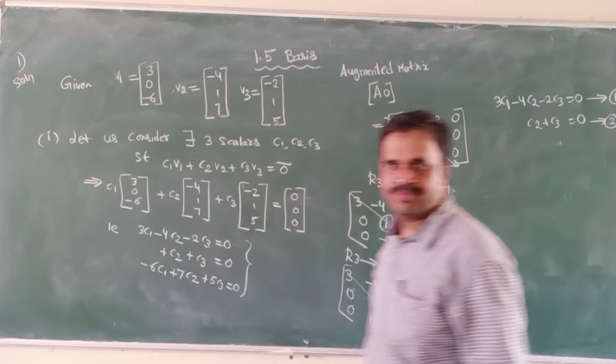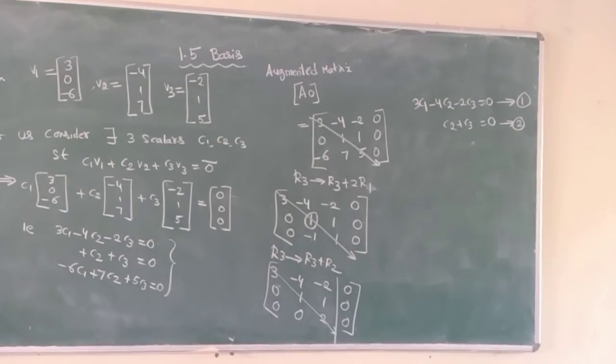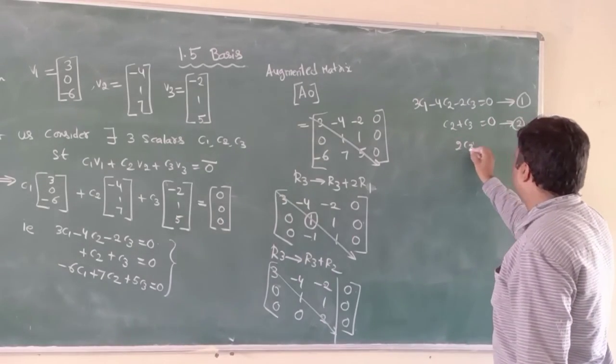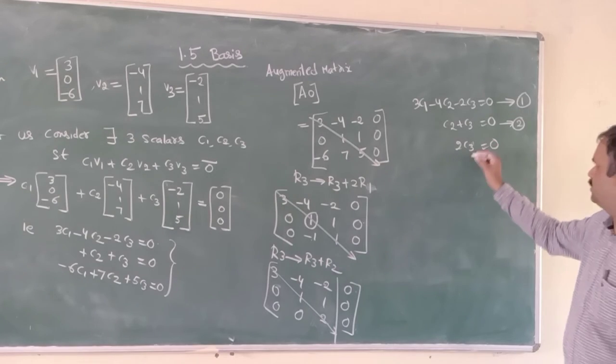Next we have 2C3 is equal to 0. So we have C3 is equal to 0.